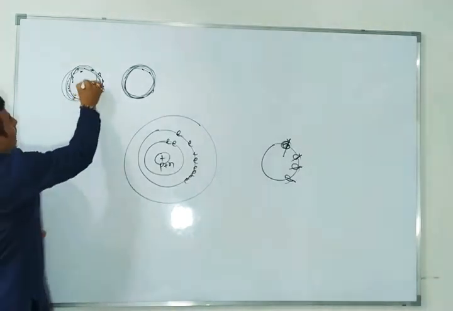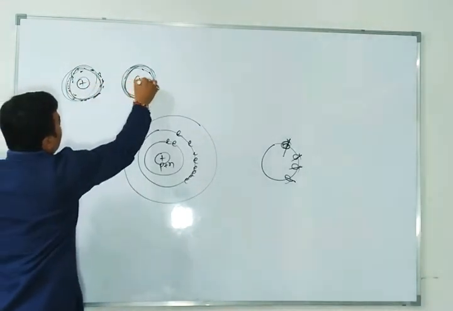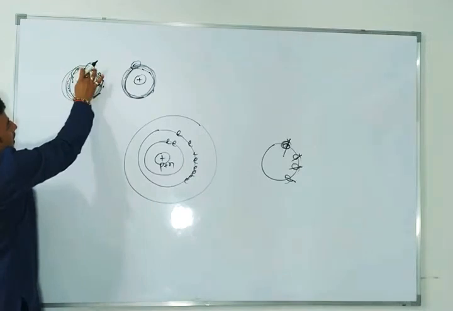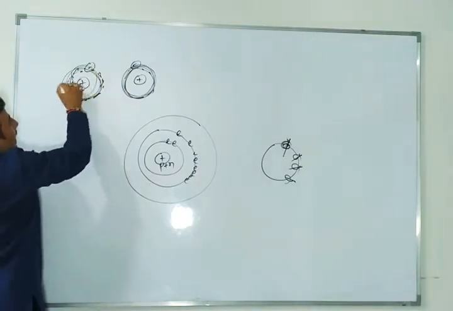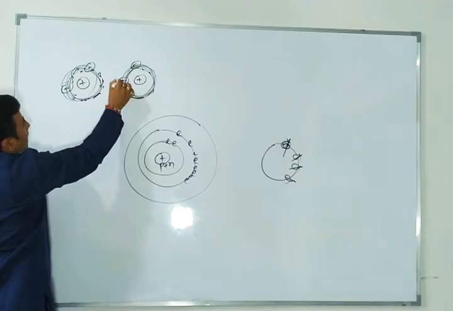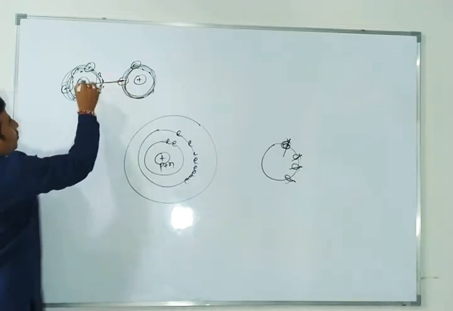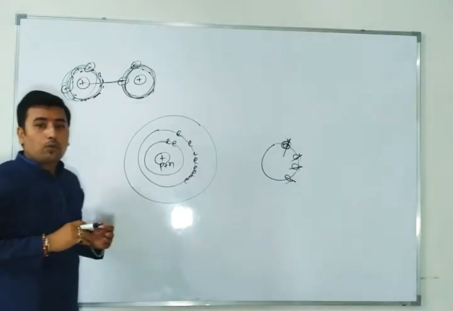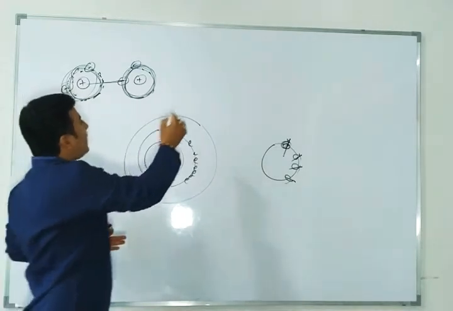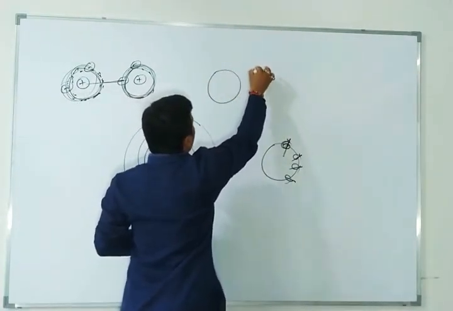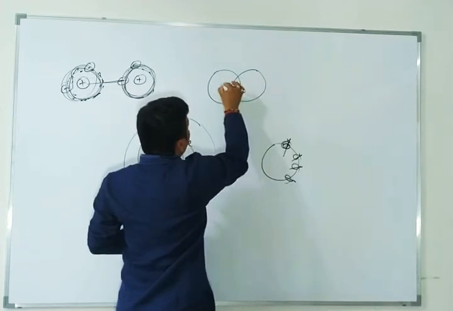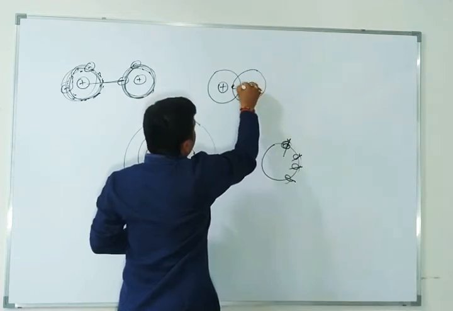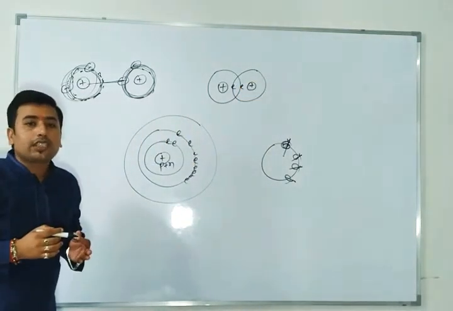Now to both the electrons, what will happen? Inside this atom, they are having nucleus, that's positive charge, and the electron is negative charge. You know very well, when this negative charge will come here, and this negative charge will come here, so this negative charge and positive charge do interaction that we have studied in overlapping. Have you heard the overlapping word, that hybridization? In that we have already studied why these both nuclei come closer to each other, because here the first atom's nucleus and second atom's electron, and second atom's nucleus and first atom's electrons, because of the electrostatic forces.